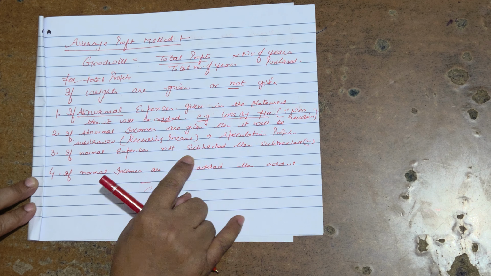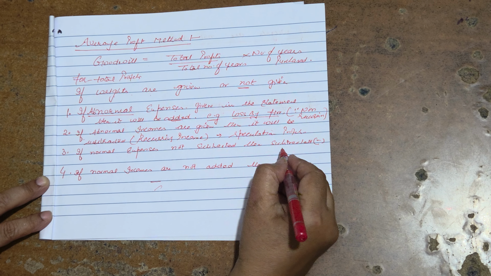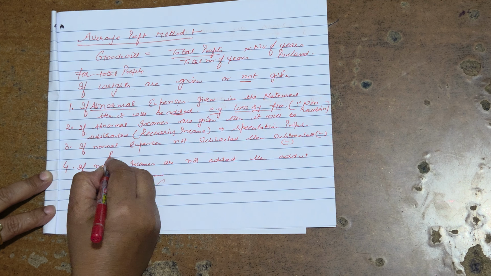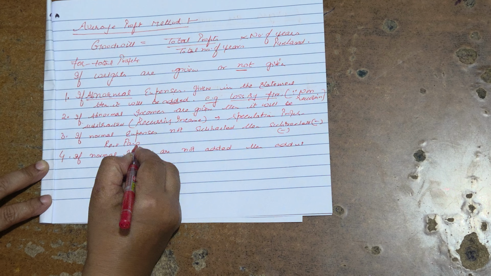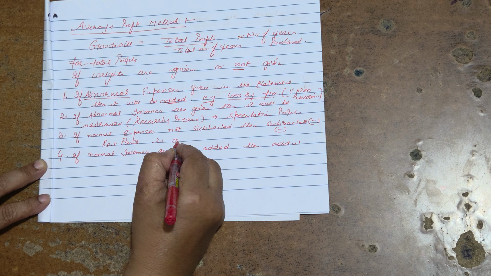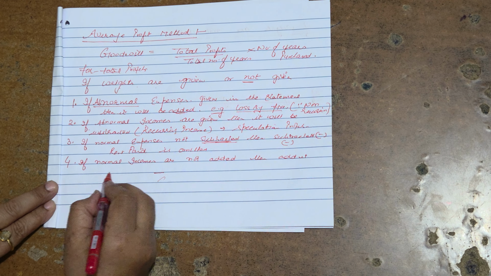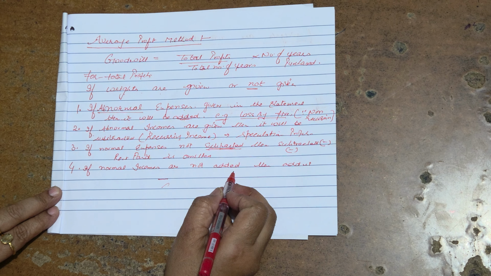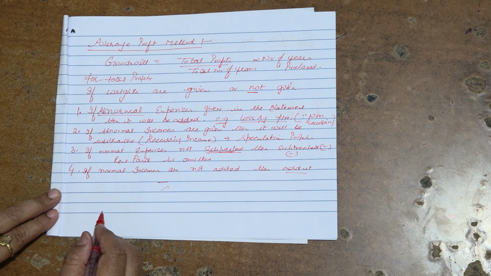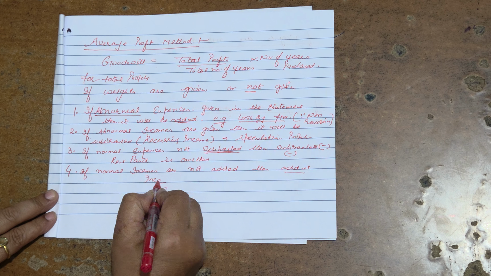If normal expenses are not subtracted, then subtract them. For example, rent paid is omitted, then you have to subtract this value. If normal incomes are not added, then you have to add these incomes to the profits.